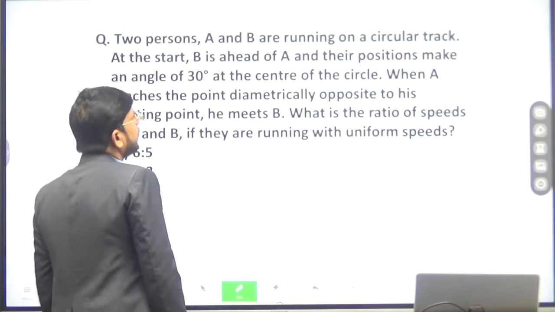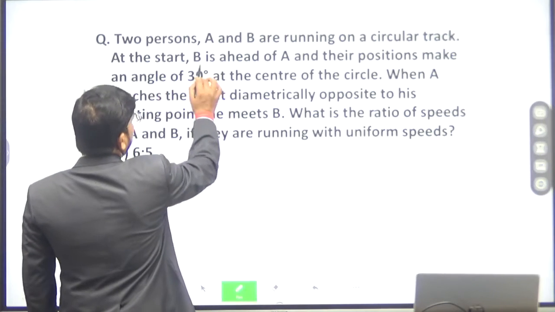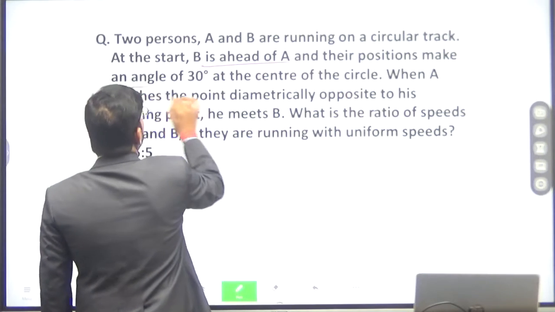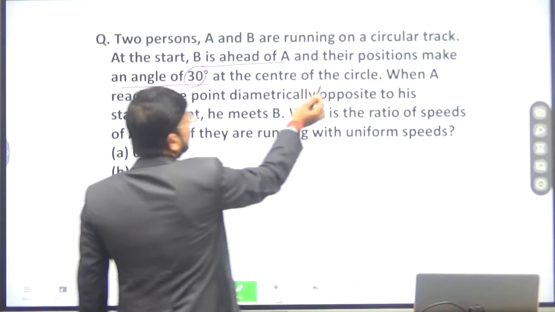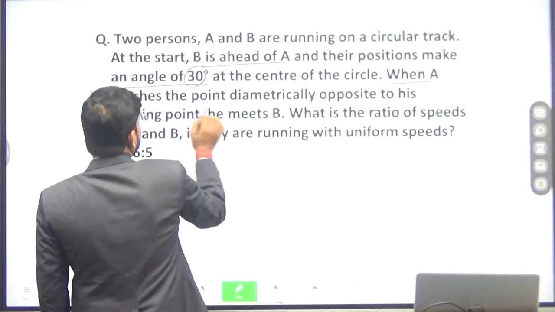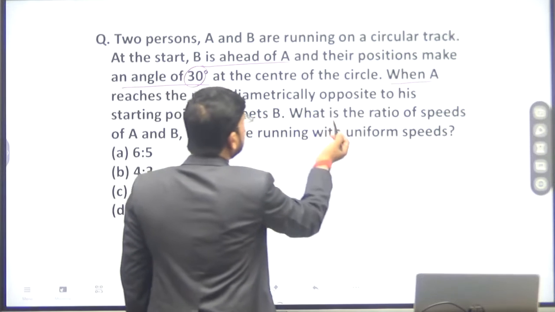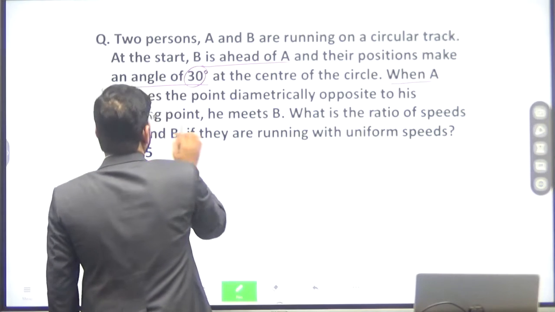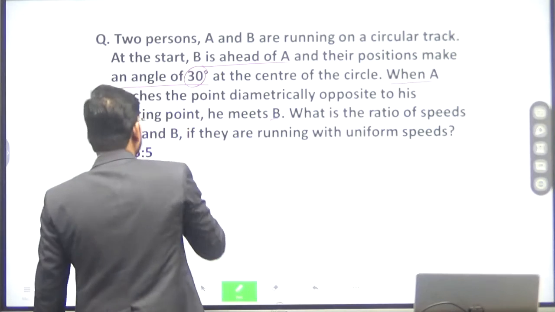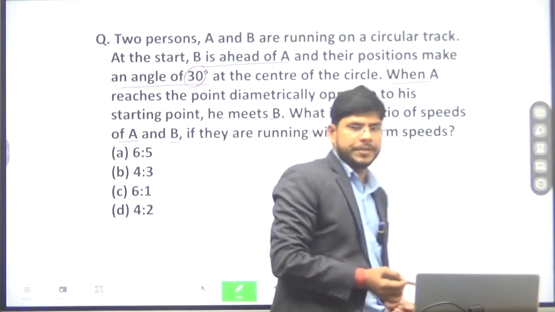Two persons A and B are running on a circular track. At the start, B is ahead of A and their positions make an angle of 30 degree at the center of the circle. When A reaches the point diametrically opposite to his starting point, he meets B. What is the ratio of speed of A and B if they are running with uniform speed?